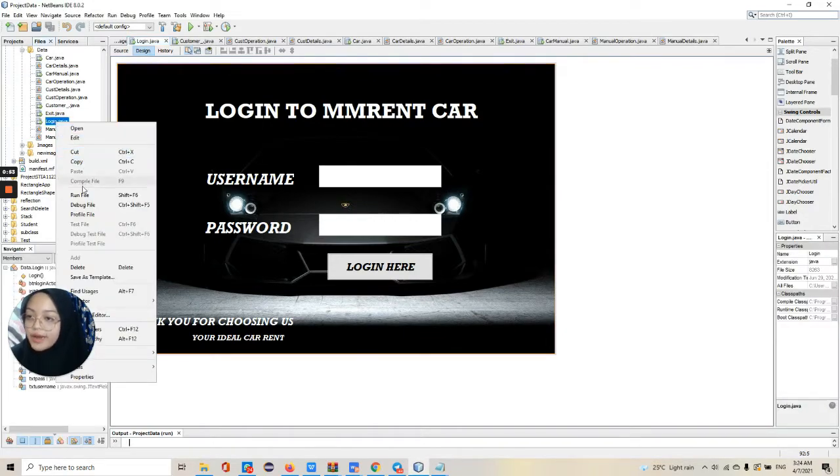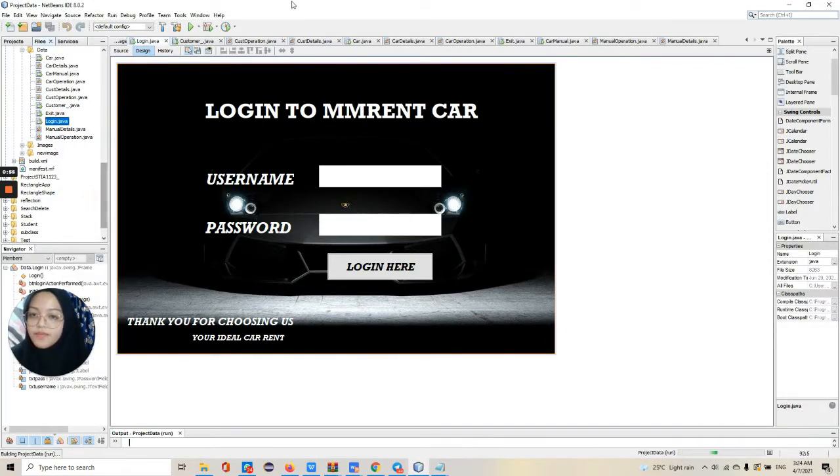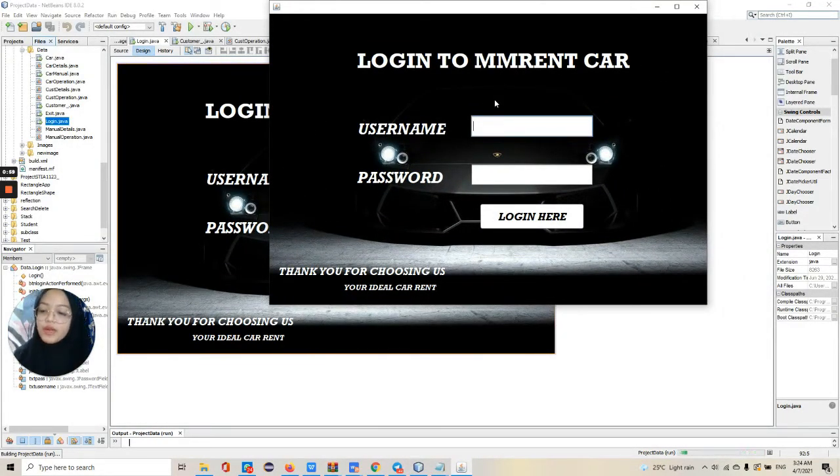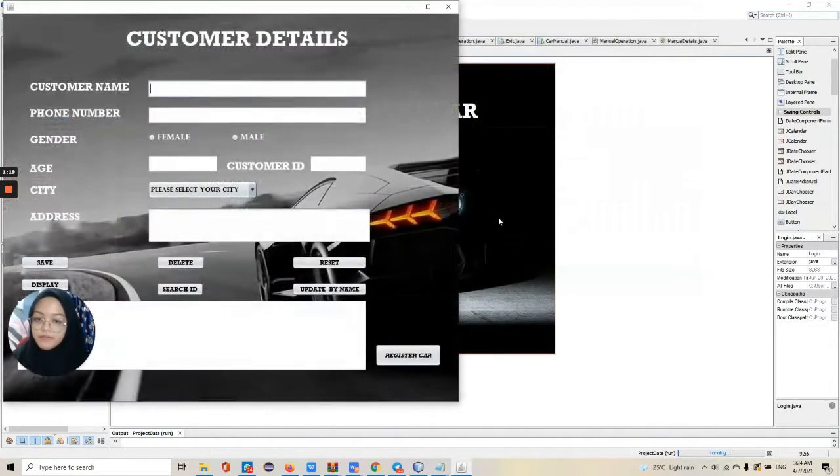I will run the login first. For the login, I put our teammates' names and also matrix numbers. For example, my name is Fatin, and then my password, which I put here, is my matrix number. Okay, so I will log in.